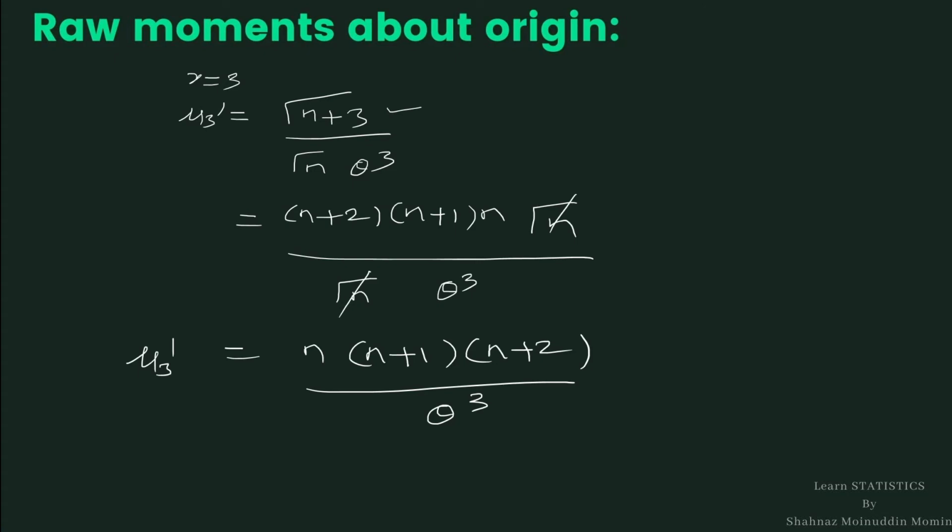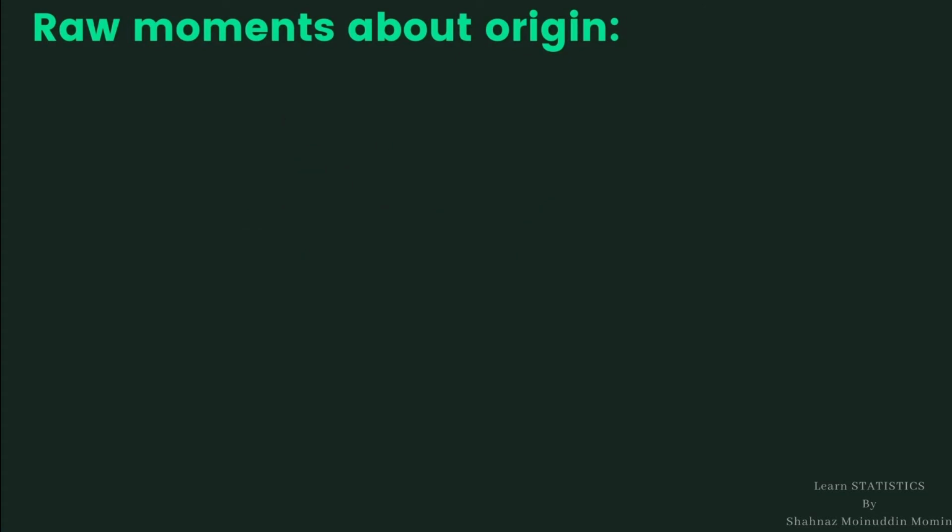Now we shall calculate the fourth raw moment, mu 4 dash, by putting r equal to 4 in mu r dash. Mu 4 dash is equal to gamma n plus 4 divided by gamma n theta raised to 4.